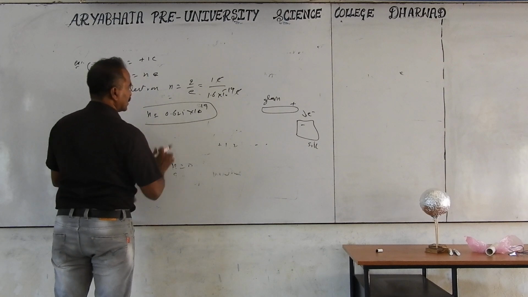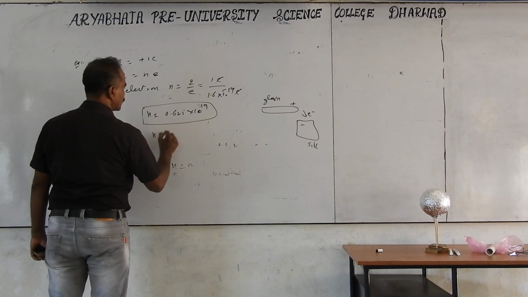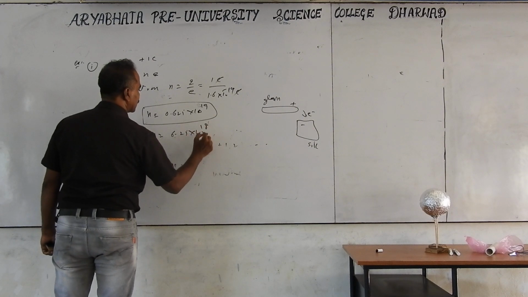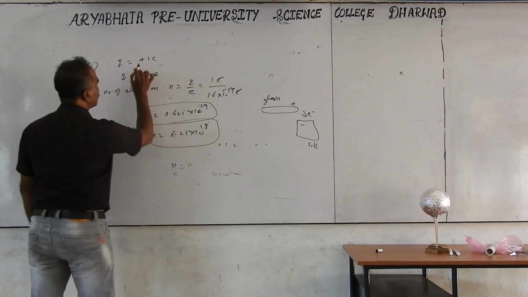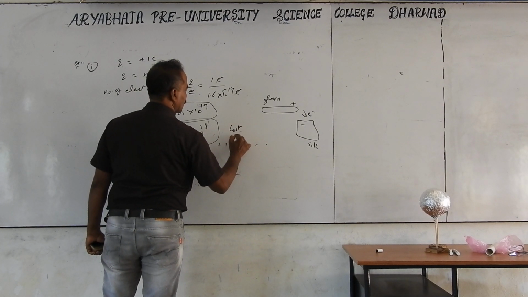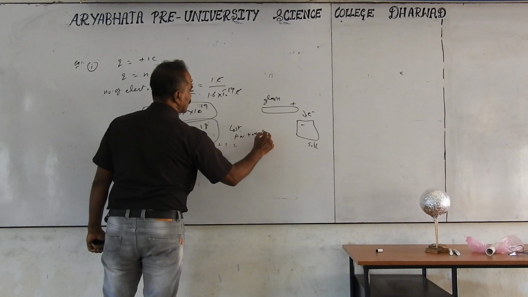This can be modified with the decimal changing. N is equal to decimal point changing. So it is 6.25 into 10 to the power of 18 number of electrons. But here plus means lost, for positive charge.